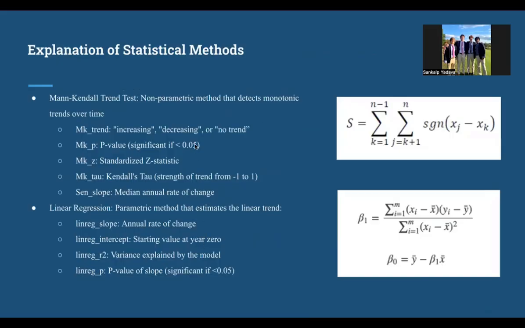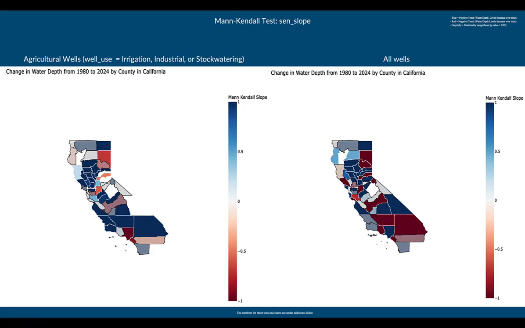These are the different variables I looked at with the Mann-Kendall test, highlighting the Sen's slope to detect the trends, and then increasing, decreasing, or no trend. And then for the linear regression, the annual rate of change and the p-value signifying how important it is in the R squared. So you can see in these tests from 1980 to 2024, and I chose 1980 specifically because this data set actually goes back to 1920, but there are a lot of missing holes for different counties, counties not fully reporting, and not enough data for it to be statistically significant from 1920.